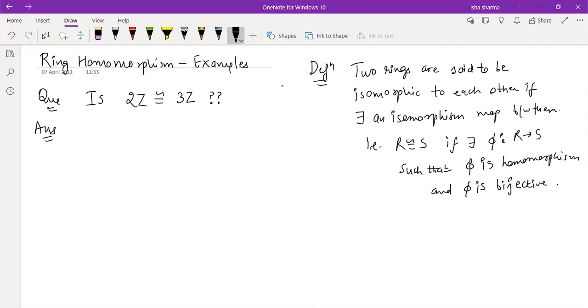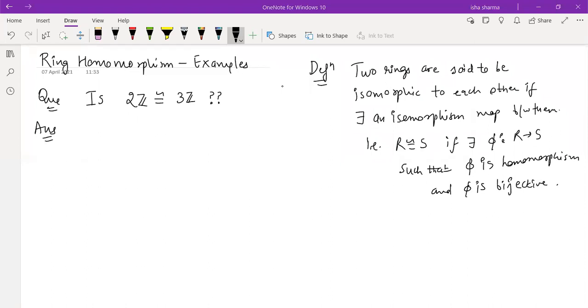So we are now going to answer a few examples, their properties about isomorphism between them. Okay, so tell me, is 2Z isomorphic to 3Z? What do you think? Any idea or any guess?